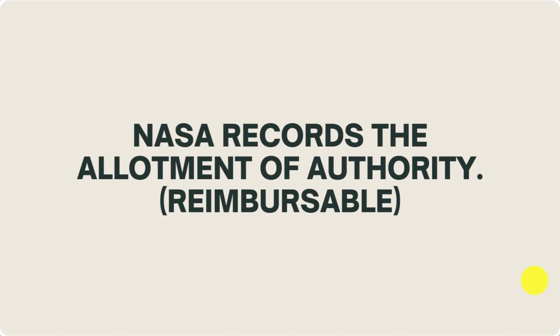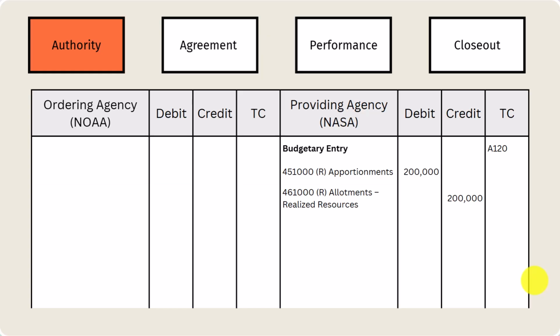All right. Now we record the allotment of authority, the reimbursable. Once again, we're moving from appropriation, apportion, allotment, then you get obligate, right? So this is where we go. 4510 apportionments, reimbursable. We're moving it to allotments, realized resources.